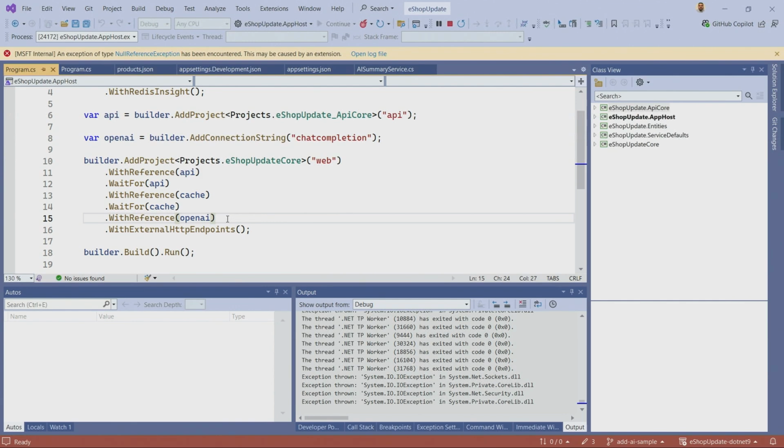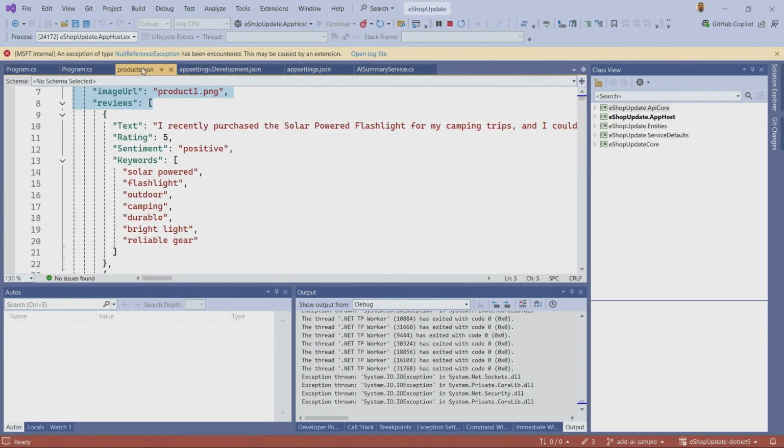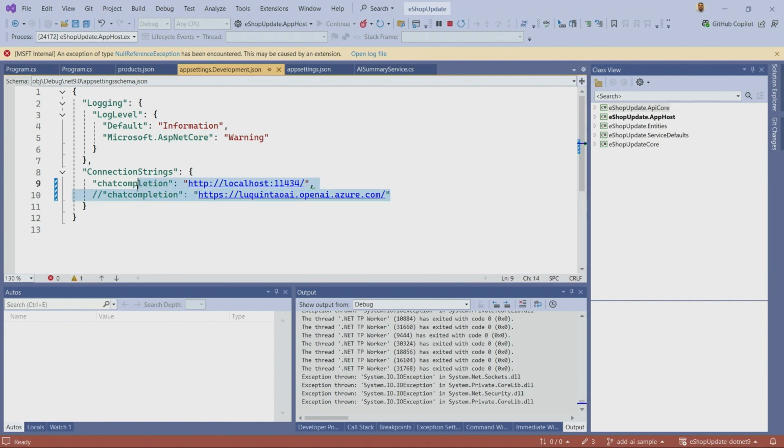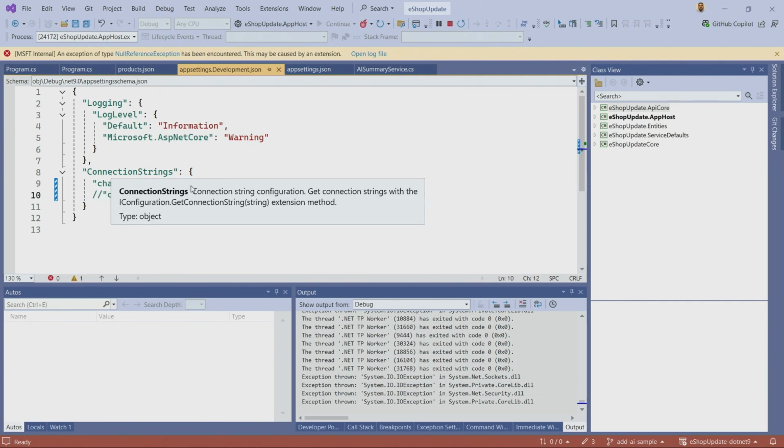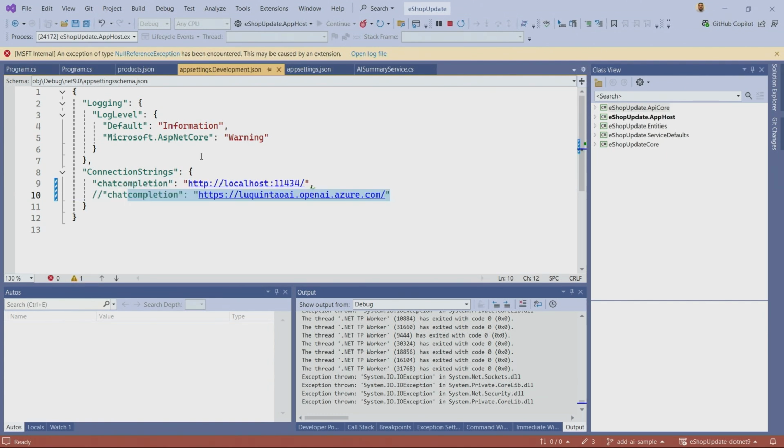To effectively create a connection string. In this case, it's called chat completions, right? And that's going to be right here. So that's just that connection string, the endpoint that we're going to be using. And in this case, I don't know about you guys, but for me, the internet was super spotty, and I didn't really trust whether this was going to work with the internet or not. And so what I'm doing here is I'm running a small language model locally. I'm using Ollama here, which is a tool that you can use for running small language models.